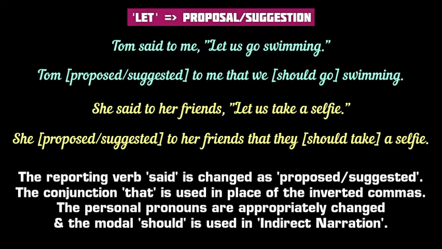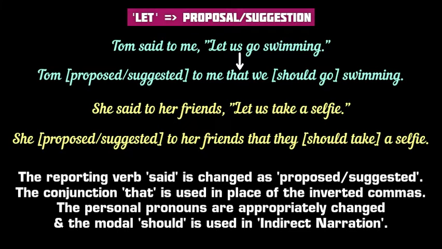Well, then a sentence beginning with let may also indicate a proposal or suggestion. For example, in the sentence, "Tom said to me, 'Let us go swimming,'" the let sentence in the quoted speech shows a suggestion. So in indirect speech, the reporting verb said is changed to proposed or suggested.